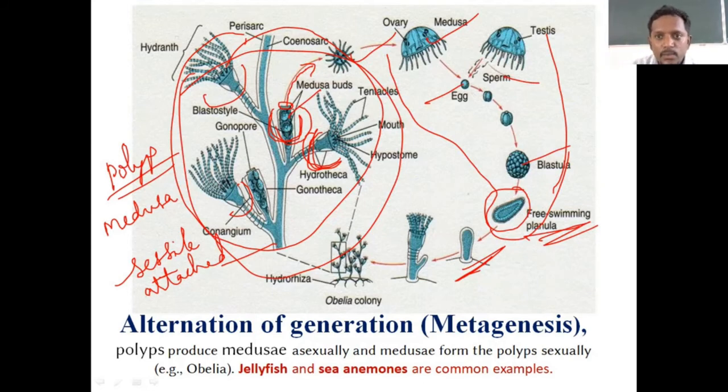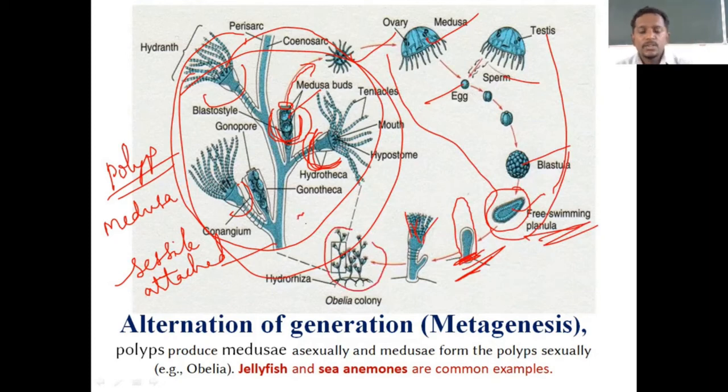Nearly free swimming, and after undergoing this planula larva stage, it comes and gets anchored onto the floor, and now it develops like a plant. From this stage, it is an attached, sessile, non-motile form, and then you can see it will start developing all this polyp and other colony, and finally it forms a colony which is enlarged here.